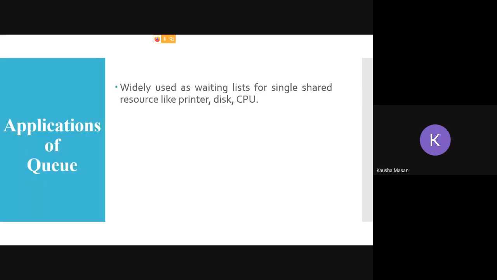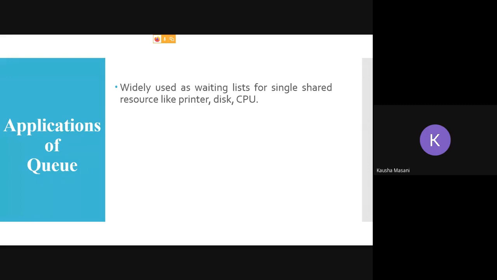CPU. If you have observed, when you give the print command to more than two or three documents, then in the bottom right-hand corner you get a prompt that a number of documents are in queue. That is what your printer application is doing.